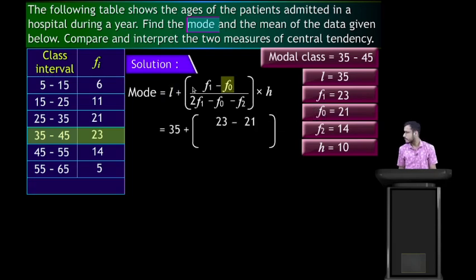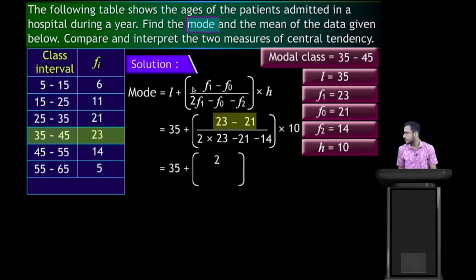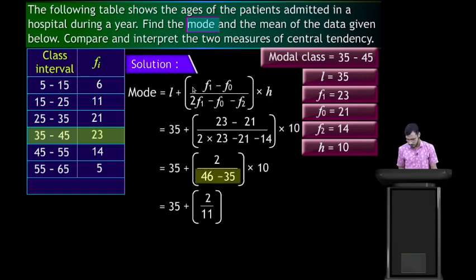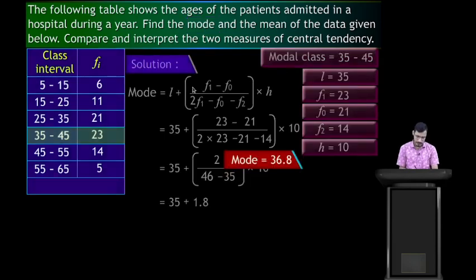Can you do this? Simplify it, students. 23 minus 21 is 2; the value of f2 is 14. So here 23 minus 21 is 2, by 2 into 23 is 46, minus 21 minus 14, that is 35. Now 35 plus 2 by 46 minus 35, that is 11, into 10. Now 35 plus 1 by 8, so the answer is 36.8. So the mode is 36.8 here.